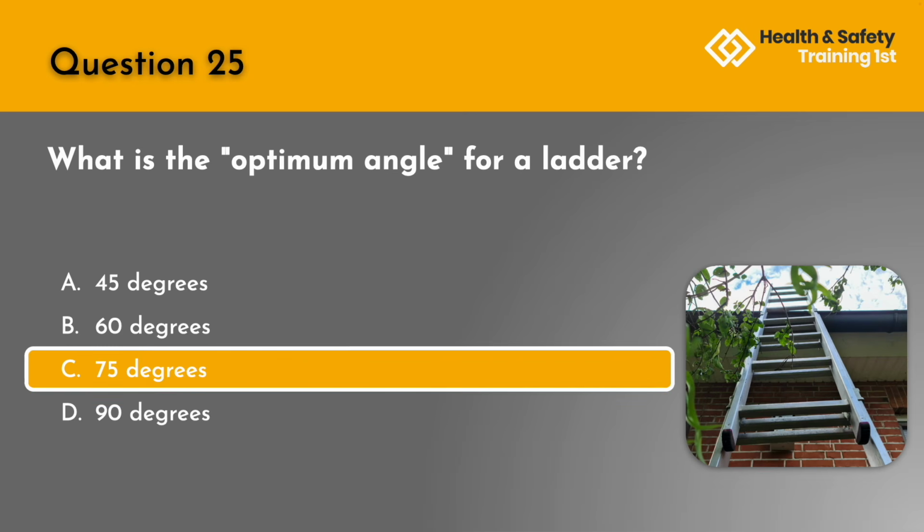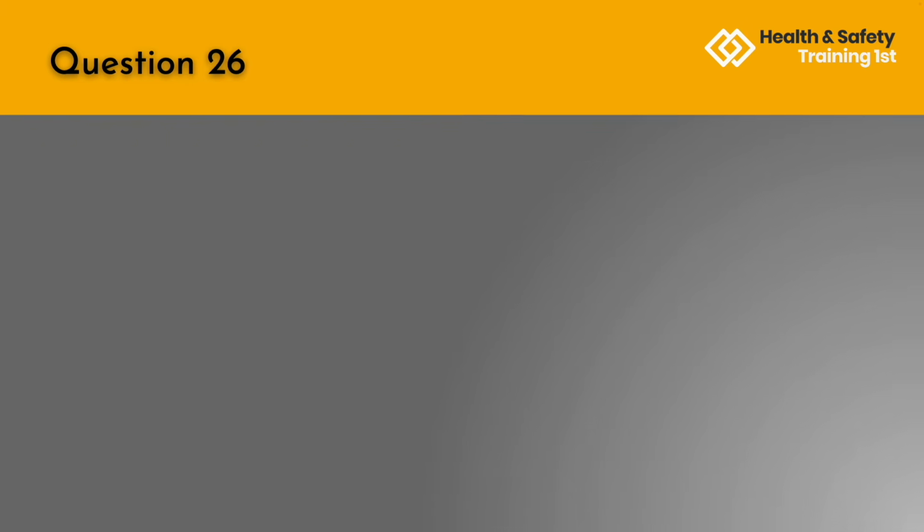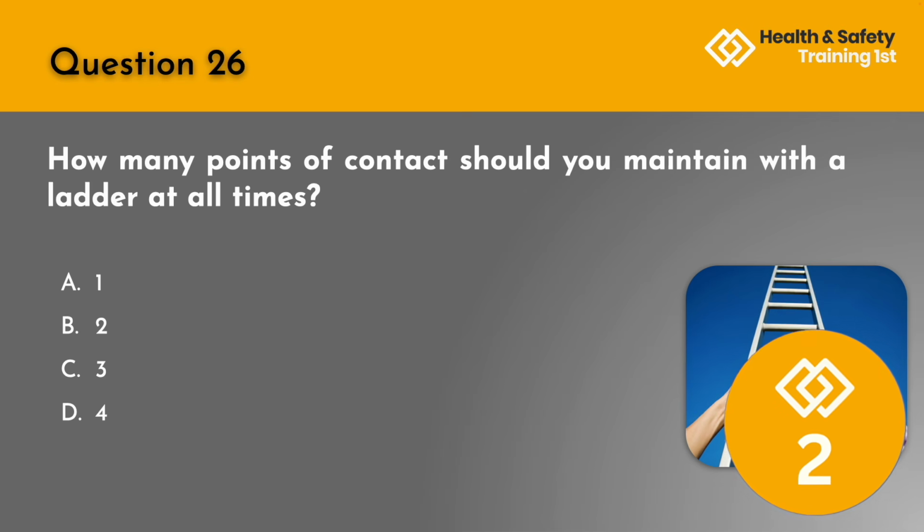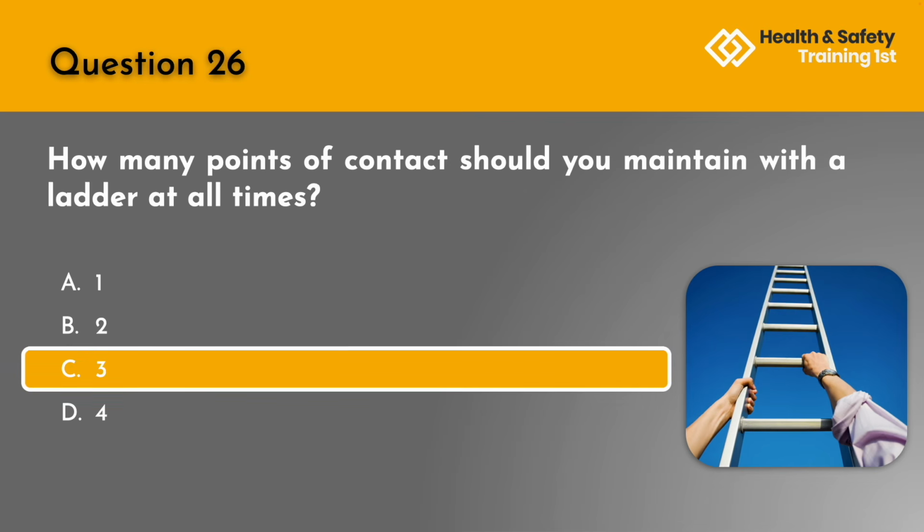The correct answer is C. 75 degrees. Question 26. How many points of contact should you maintain with a ladder at all times? A. 1. B. 2. C. 3. Or D. 4. The correct answer is C. 3.